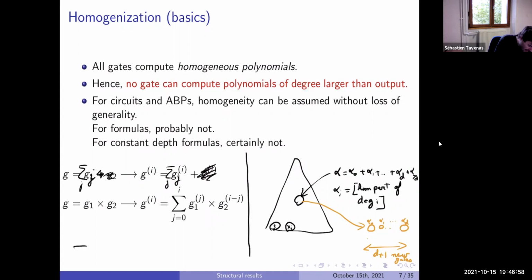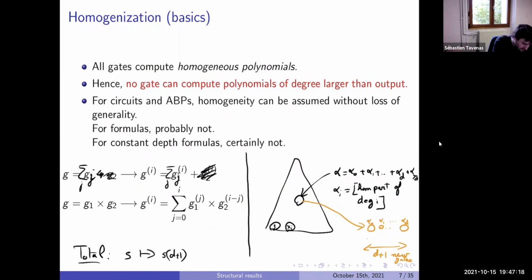So total. First, we take our gates and we copy them d plus 1 times. And now, for all the multiplication gates, there are at most s.